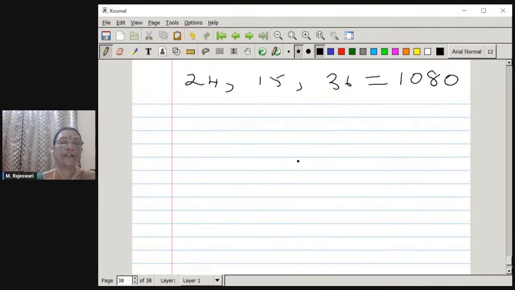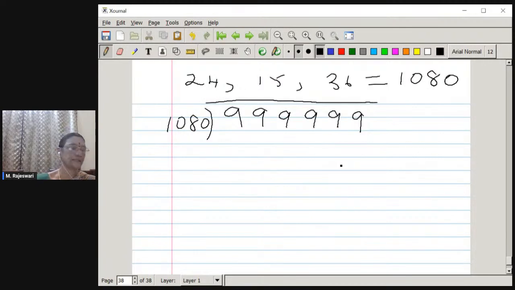For that, we have to take the greatest number of 6 digits and try to divide it by 1080. If you divide this by 1080, you get the quotient like this. Many of you have given this number.